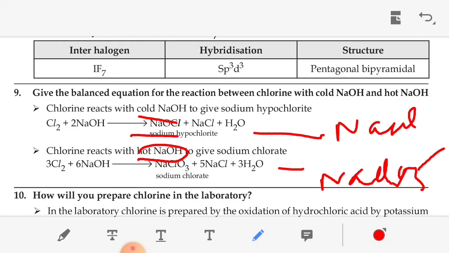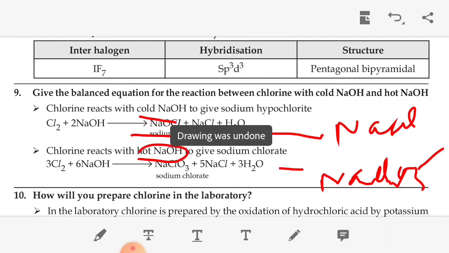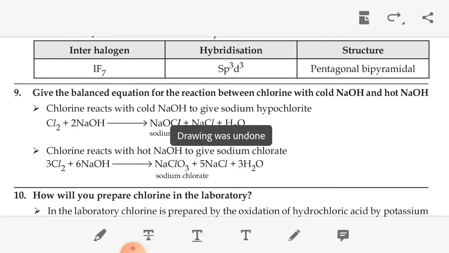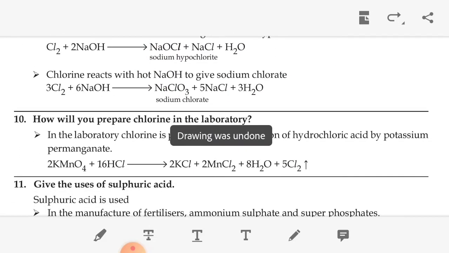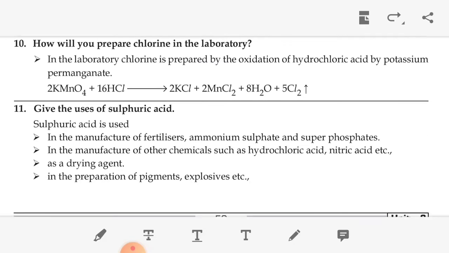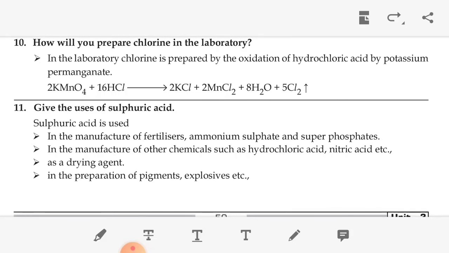The next question, how will you prepare chlorine in the laboratory? In the laboratory, chlorine is prepared by the oxidation of hydrochloric acid by potassium permanganate. KMnO4 is potassium permanganate, and hydrochloric acid is HCl. We get KCl, MnCl2, water plus chlorine. So we can prepare chlorine in a laboratory.